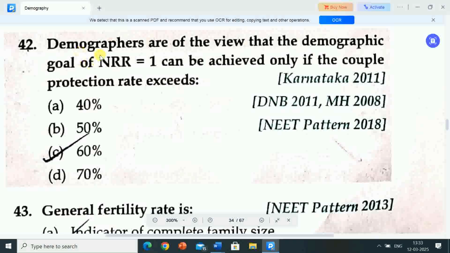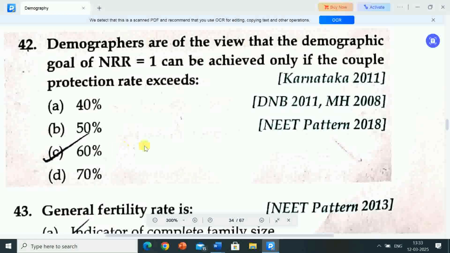Next question is, demographers are of the view that the demographic goal of NRR equal to 1, NRR is net reproduction rate, can be achieved only if the couple protection rate exceeds, options are A 40%, B 50%, C 60%, D 70%.